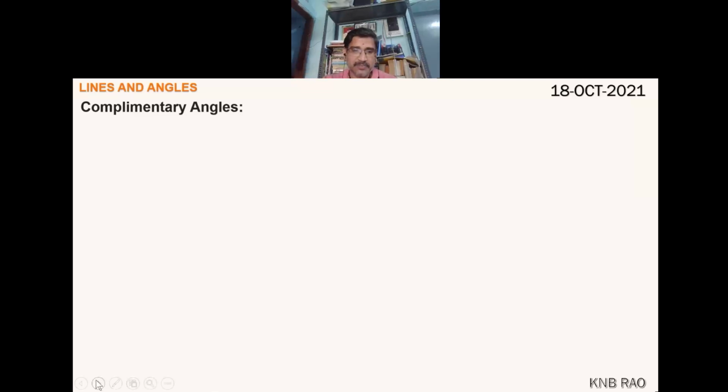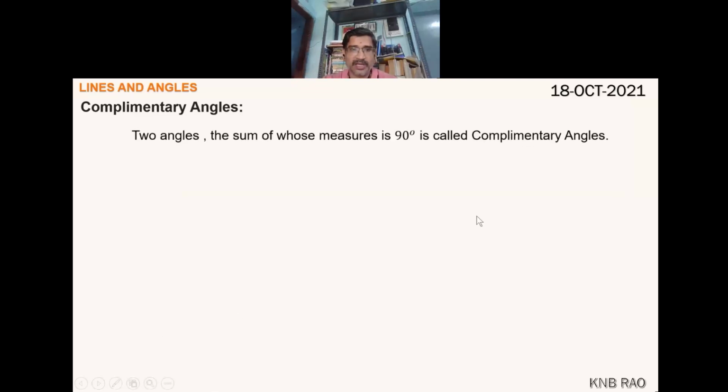Let's move on. Two angles whose sum is 90 degrees are called complementary angles. Here one angle, and beside it can be another angle.